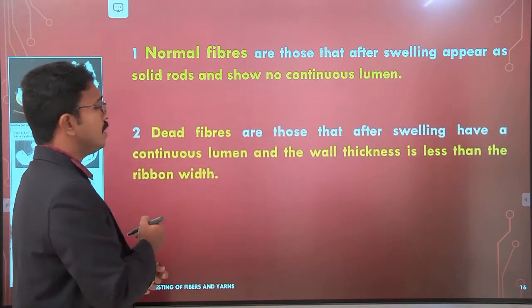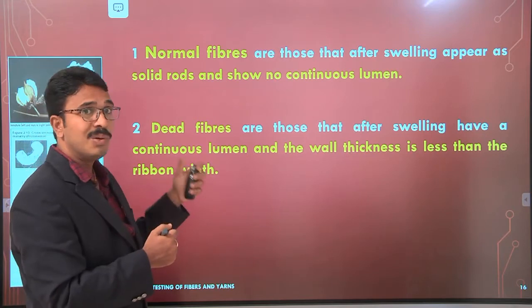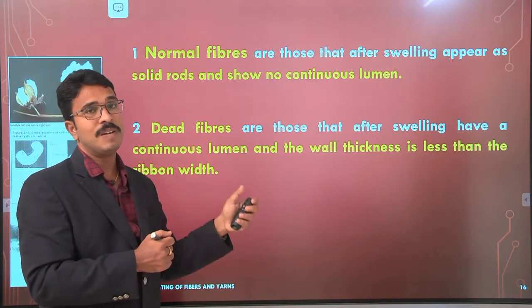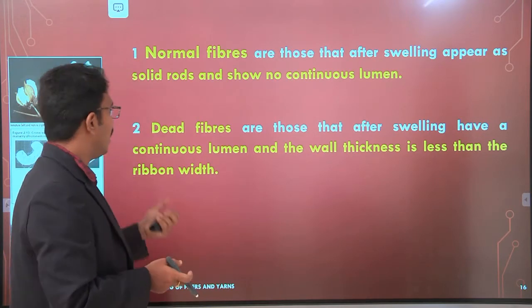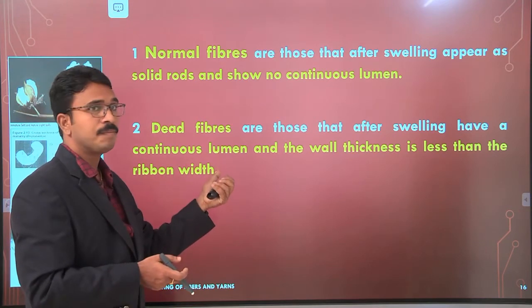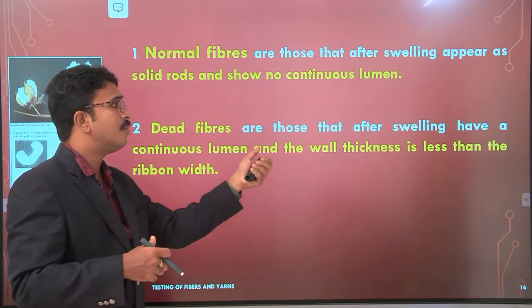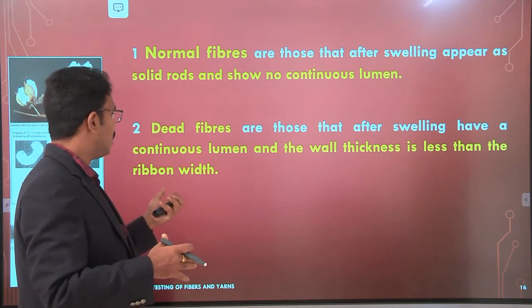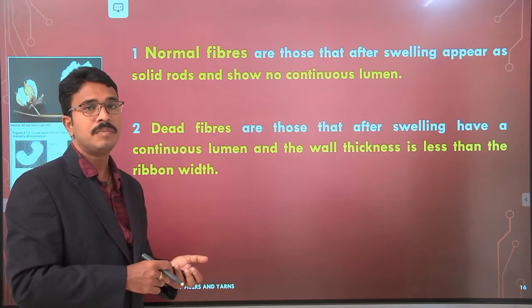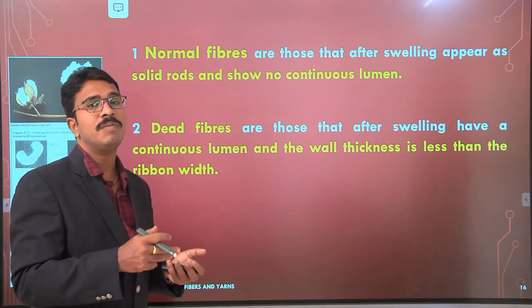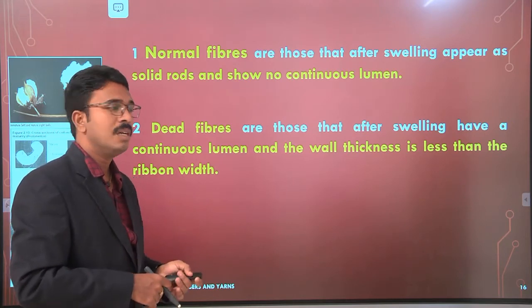The second class is dead fibers, which after swelling have a continuous lumen and the wall thickness is less than the ribbon width. The wall thickness is very small. Understand?